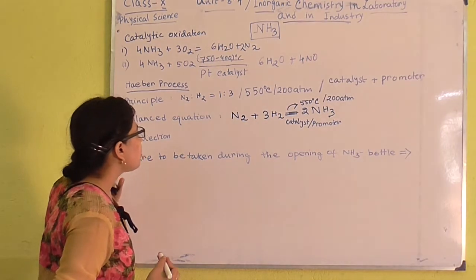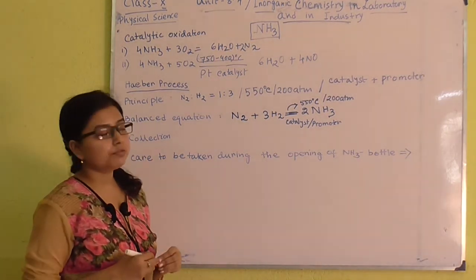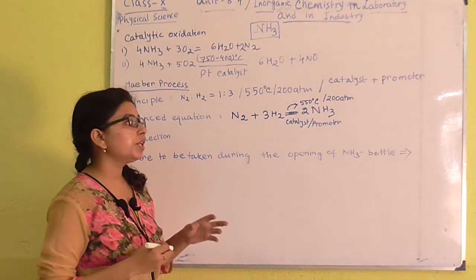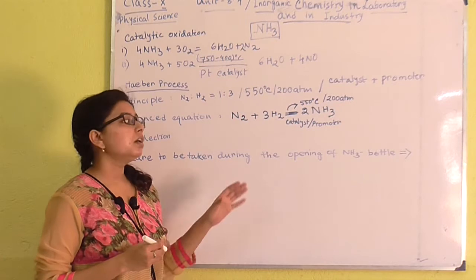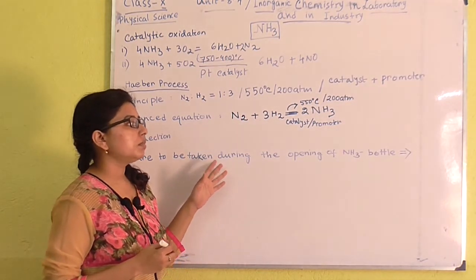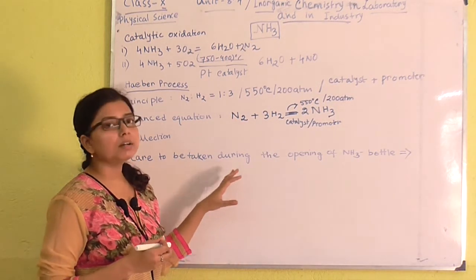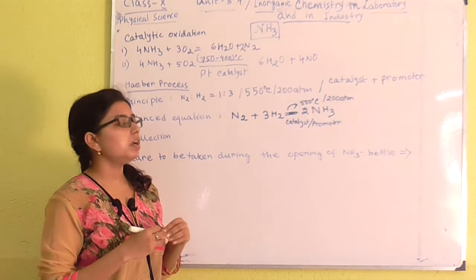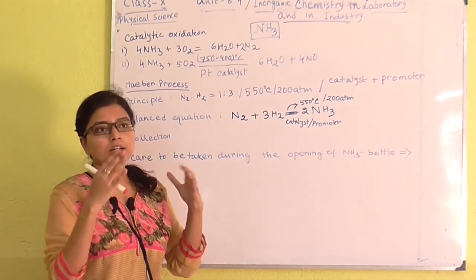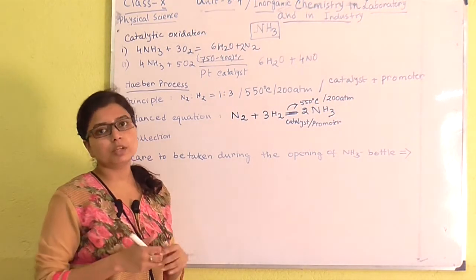And the last point in ammonia is we should be very careful while opening the ammonia bottle, because ammonia is very soluble in water, as I mentioned before, and basically in a closed bottle, the fumes of ammonia accumulate just under the cap, just over the ammonium solution.